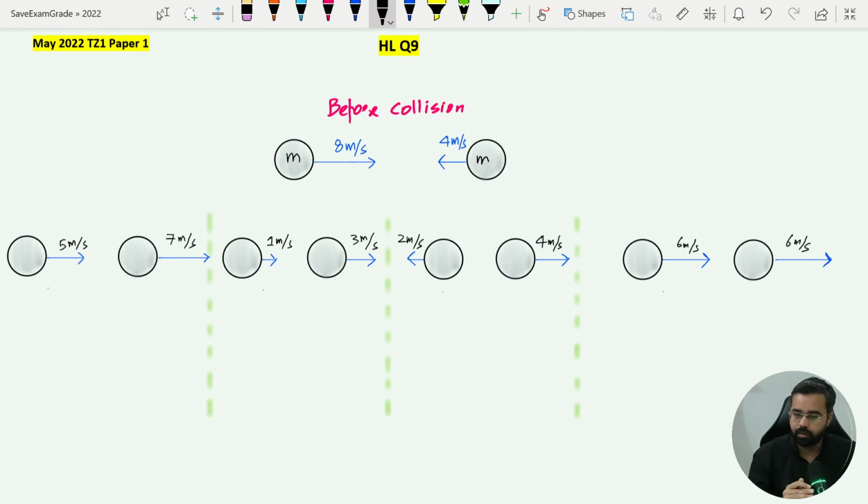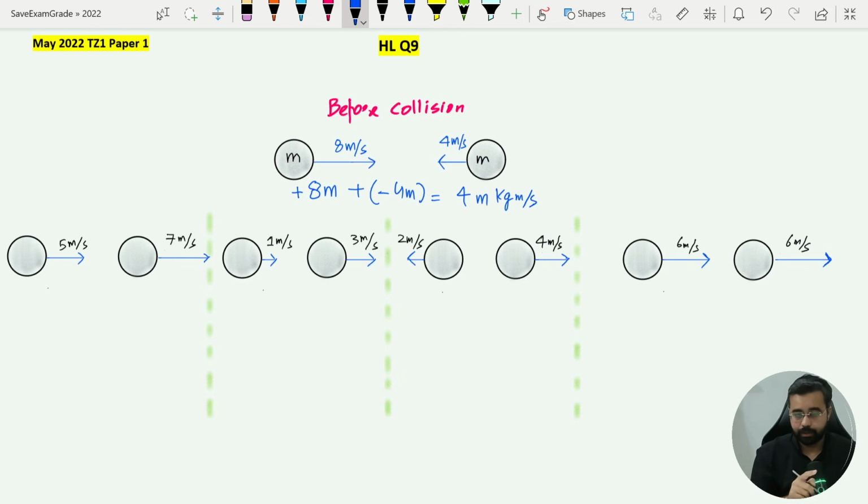So if we find out its initial momentum, and by the way, you have to find out the momentum after the collision, which one of these is the possible option after the collision. So let's find out the total momentum before collision, which is the sum of all momentums before collision. It is mass times velocity. So 8m positive because it is directed towards the right, plus into negative 4m, whose momentum is towards the left. That's why it is negative. So we find that the total momentum is 4m kilogram meter per second.